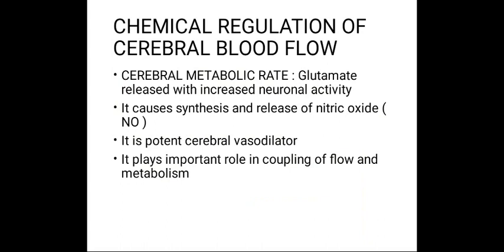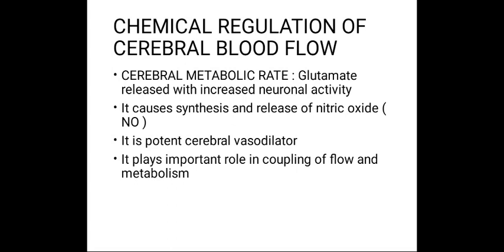The chemical regulation of cerebral blood flow: cerebral metabolic rate. The increased neuronal activity results in increased local brain metabolism, and this increases cerebral metabolic rate. This increase in cerebral metabolic rate is associated with an increase in cerebral blood flow.